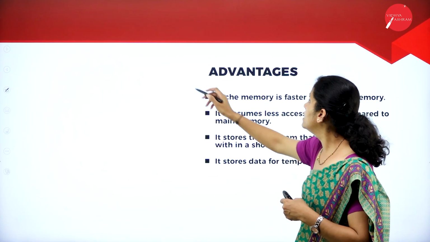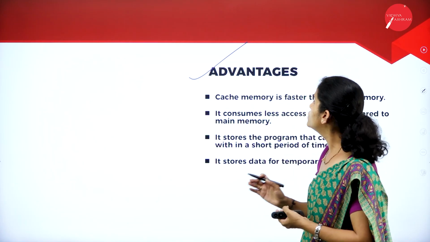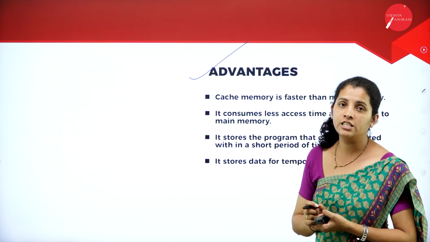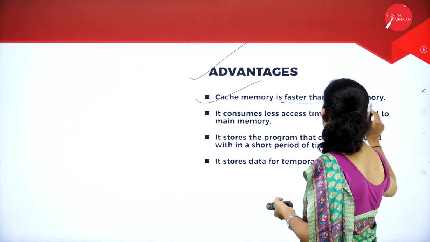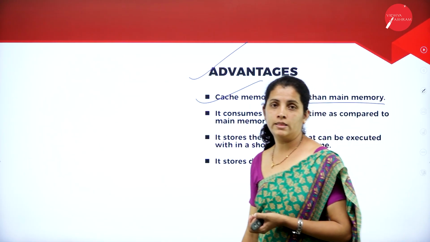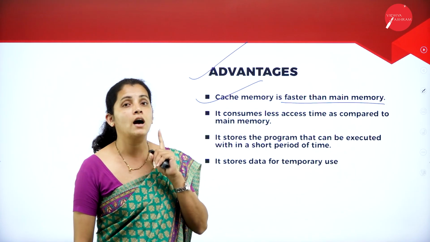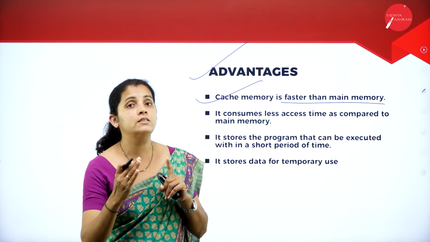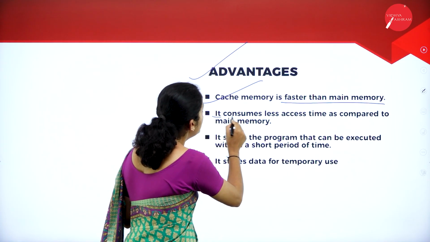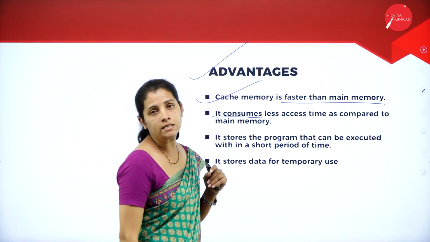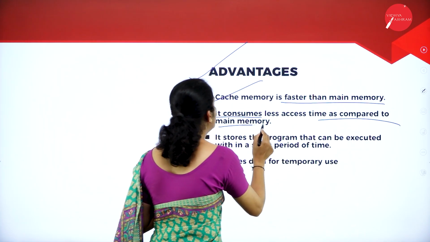Moving further, let's see the advantages of cache memory. What is the first advantage here? That is, cache memory is faster than main memory. That means the execution speed of the cache memory is always faster than main memory. It consumes less access time as compared to main memory.